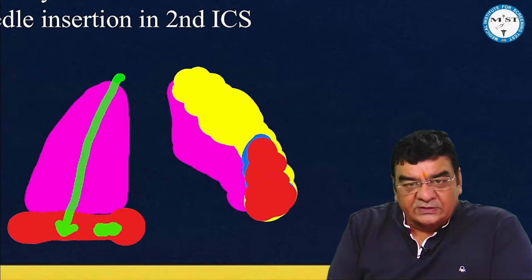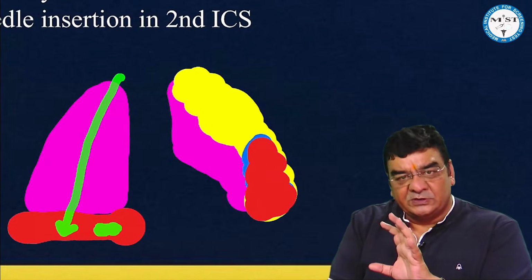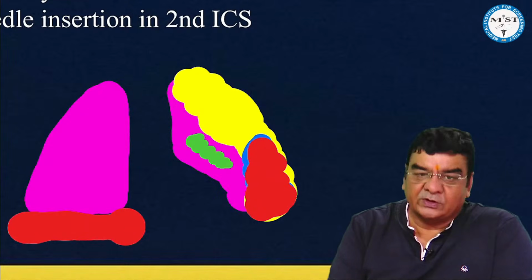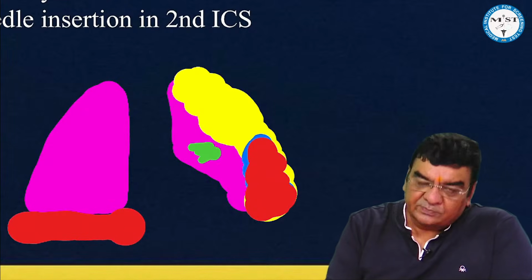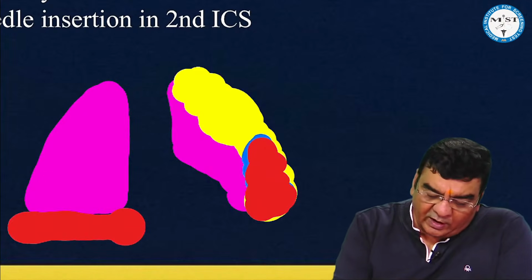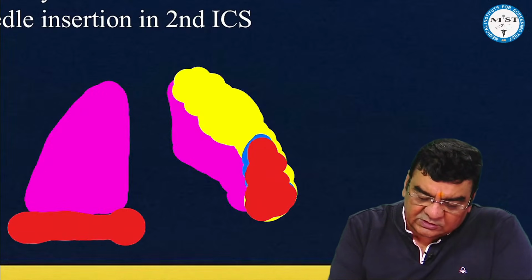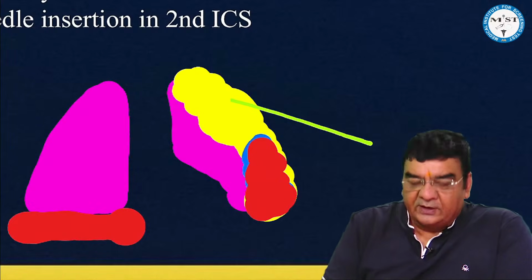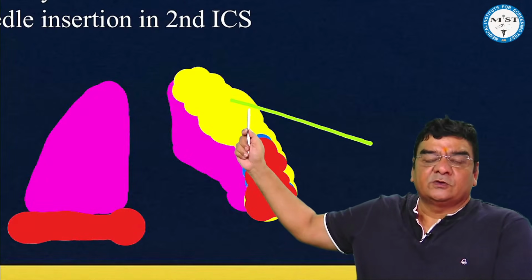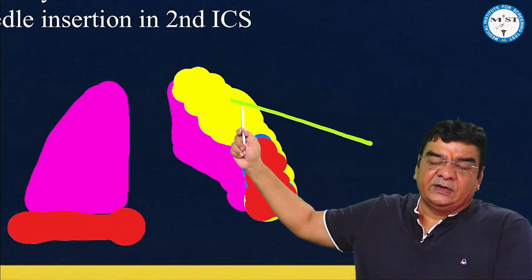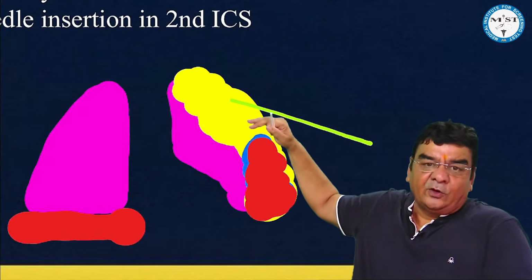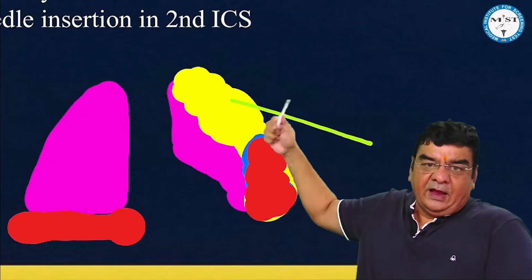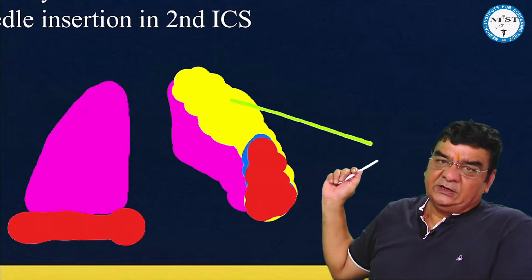Right? In these cases, when the patient looks to be stable, what we want to achieve is that this lung should expand. And if you have to expand this lung, then you have to put an intercostal tube drain. This intercostal tube drain is put in the 4th or 5th intercostal space, just anterior to the mid-axillary line, along the upper border of the lower rib. And this is connected to an underwater seal bag.